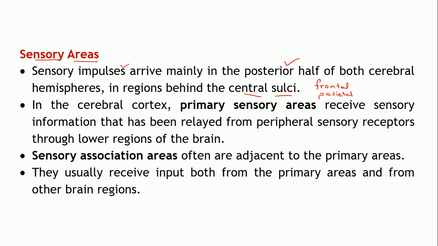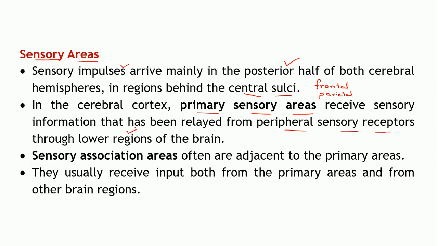Okay, now in the cerebral cortex there are primary sensory areas. So these will receive the information from the peripheral sensory receptors, and this information is relayed through the lower regions of the brain, right?